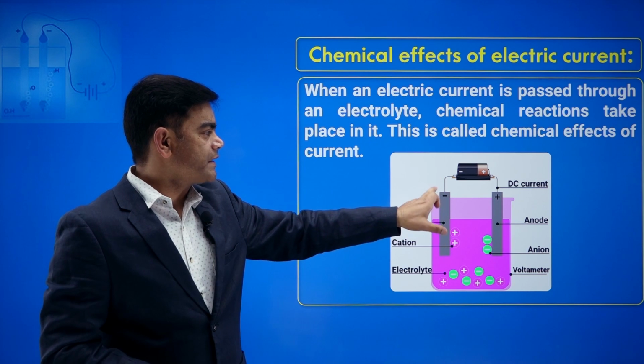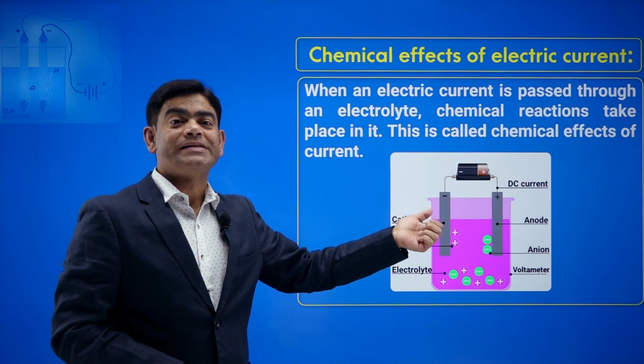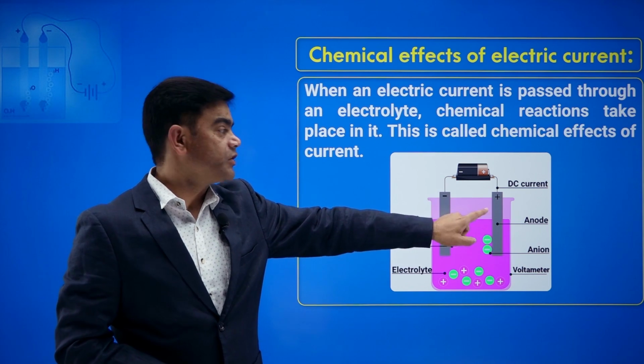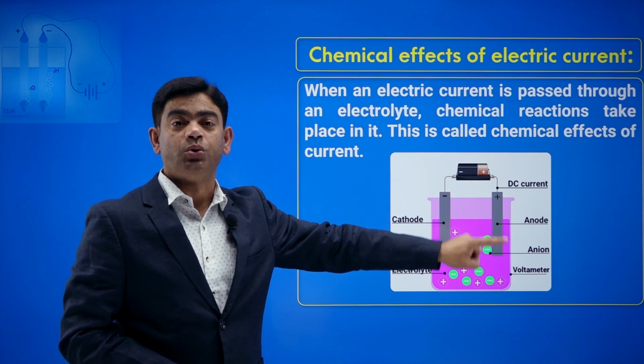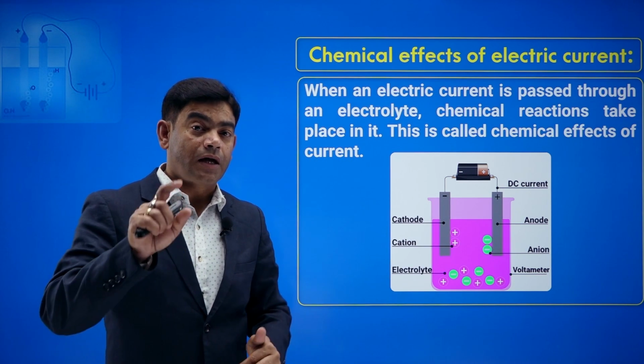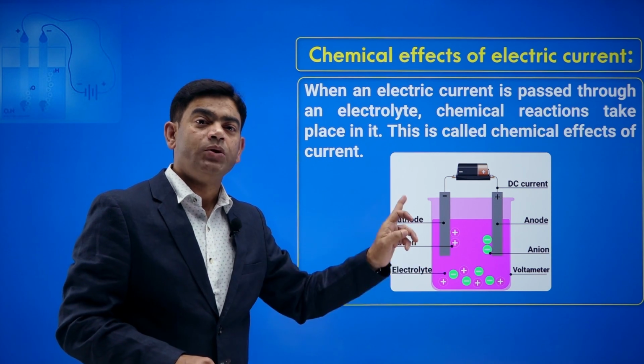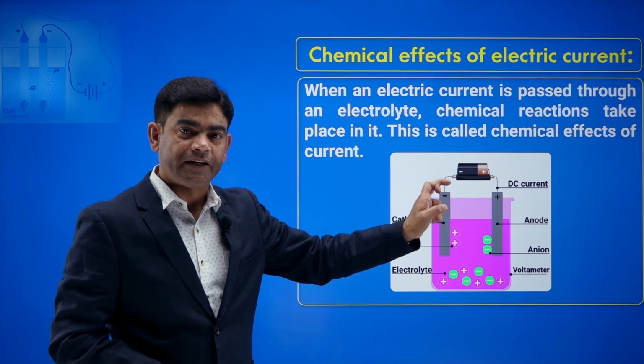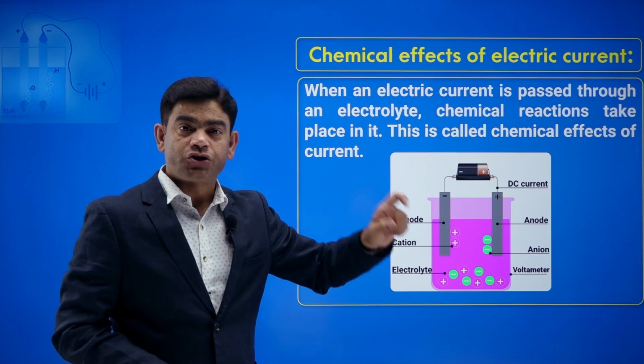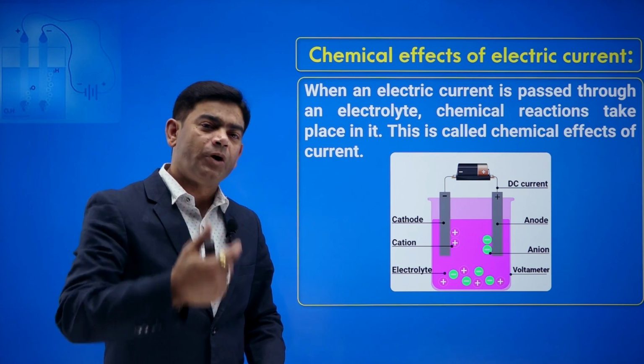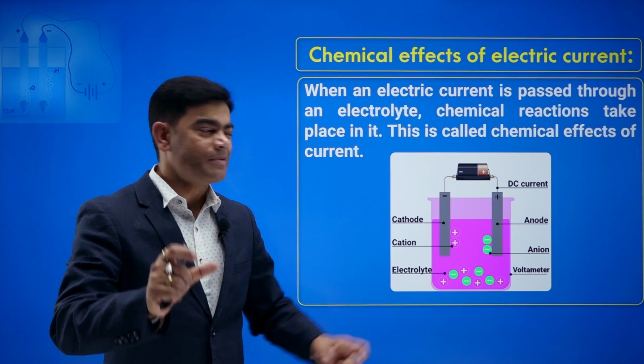The rod connected to the negative terminal is called the cathode, and the rod connected to the positive terminal is called the anode. Remember this: cathode, the electrode connected to negative; anode, the electrode connected to the positive terminal of my source. The source is my battery.